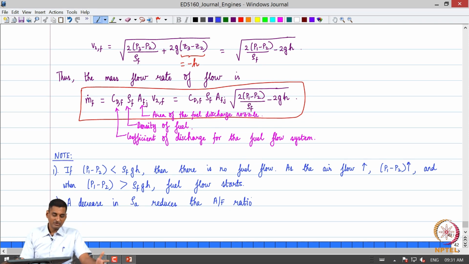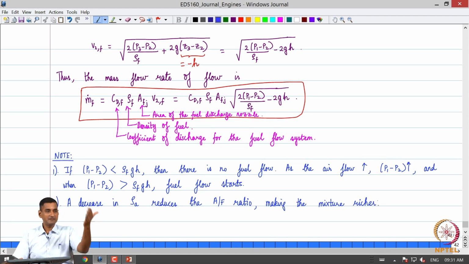So, if we have a lower density of air, the air fuel ratio will decrease. So, the mixture will become richer, because if the air fuel ratio drops that means we are going to have a richer mixture.